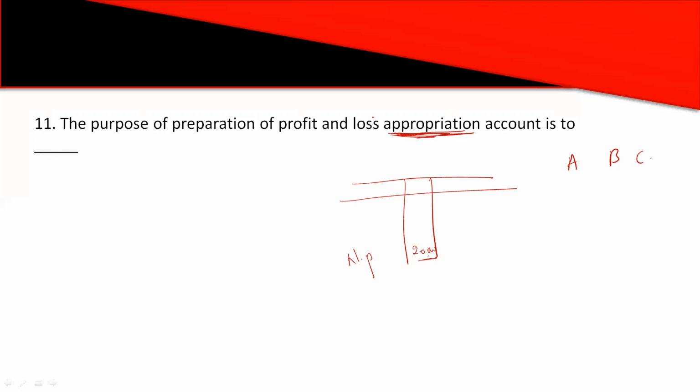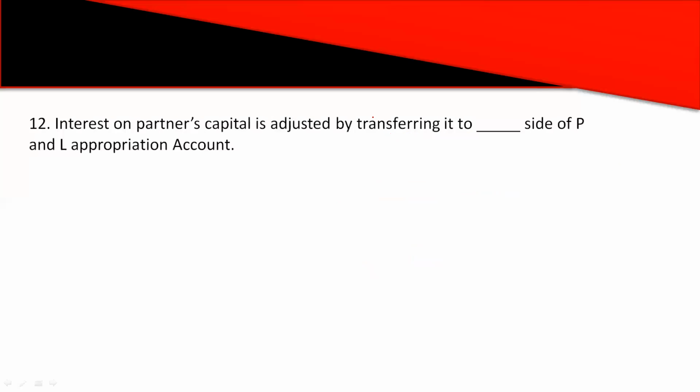So this is the purpose: appropriating or distributing the profits or losses from the P&L account and finding divisible profits.